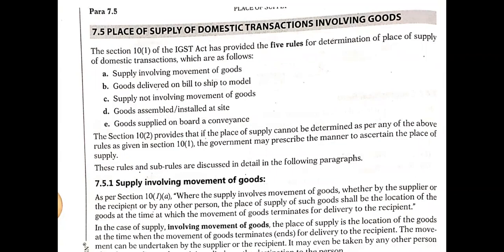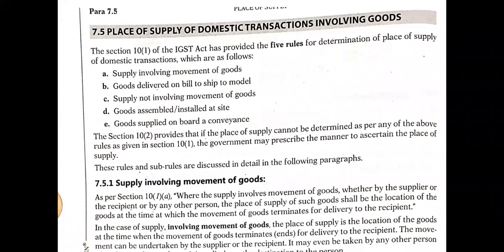When there is a movement of goods, physically the goods will move from one place to another place. Where the supply involves movement of goods, whether by the supplier or the recipient or by any other person, the place of supply of such goods shall be the location of the goods at the time at which the movement of goods terminates for delivery to the recipient.